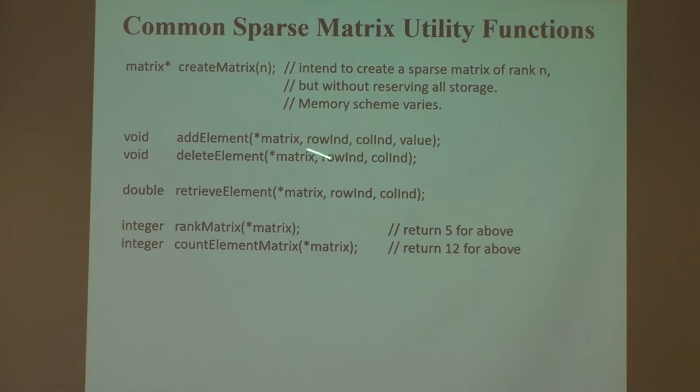So the common functions: create, which is just initialization with a known rank; add elements; delete elements; retrieve an element; return the rank of the matrix or the count of the non-zero elements. These are the common interface of a sparse matrix.